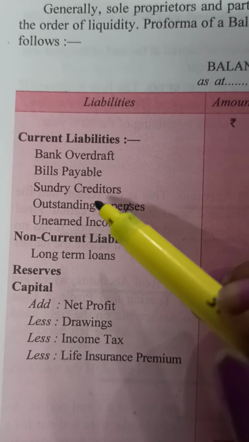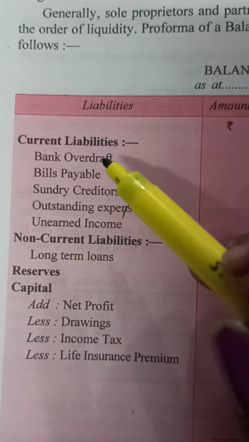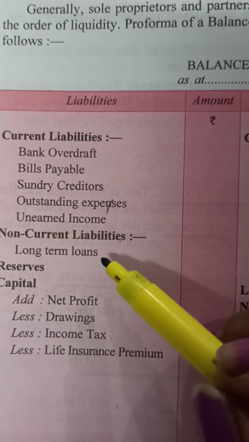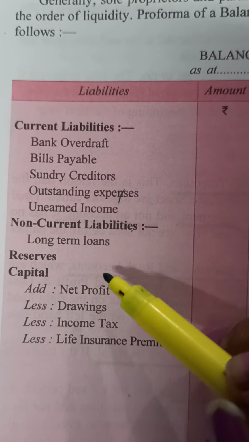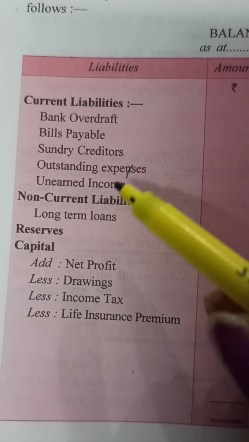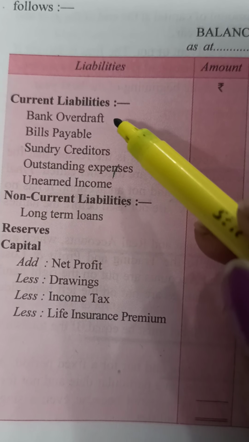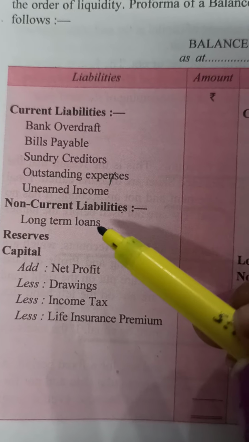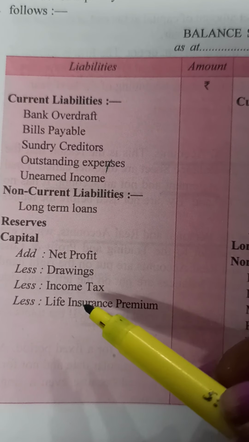So current liabilities in the order of liquidity will be placed on the top, followed by non-current liabilities, followed by reserves, followed by capital. So there are 4 things in liabilities. The order of arrangement will be first the current liabilities, then the non-current liabilities, then reserves, and then capital.